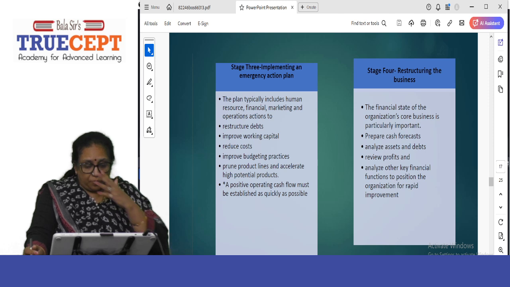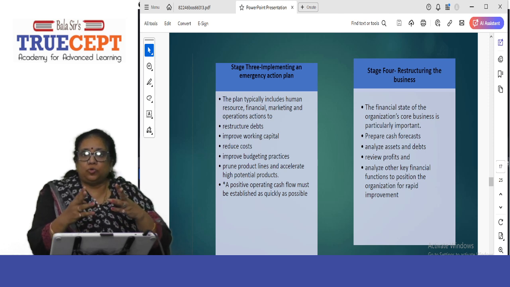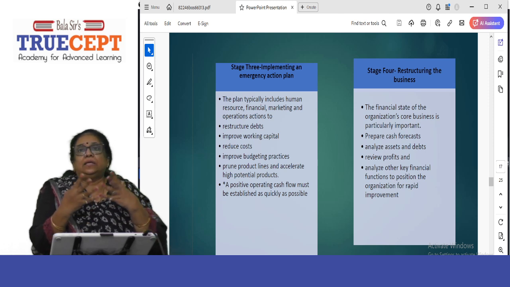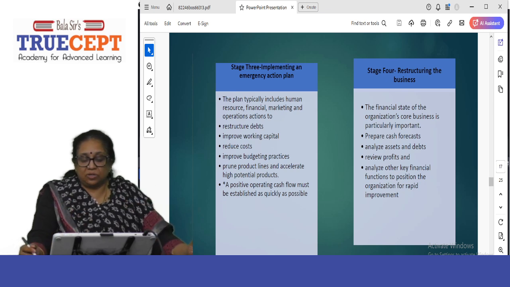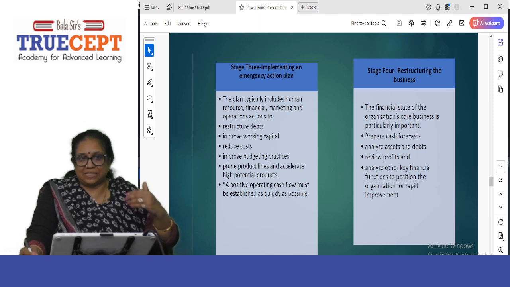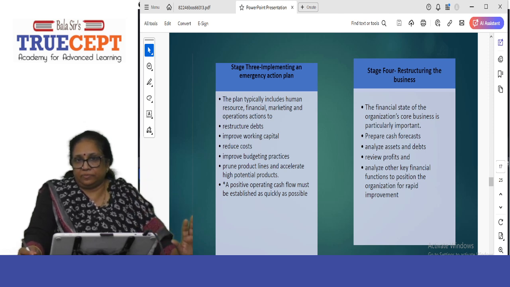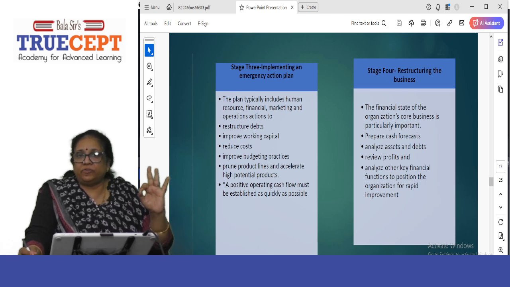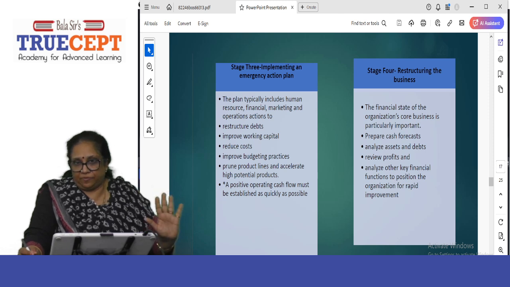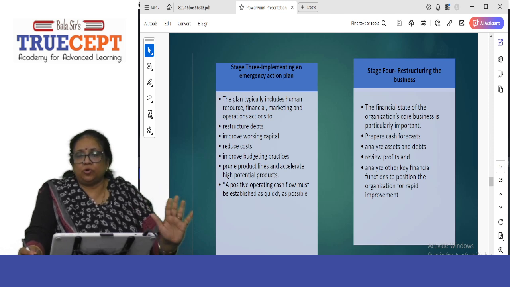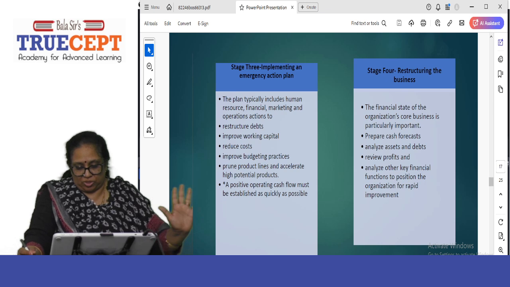When I say prune the product lines, you have to cut off all those products which are really not making any profits and accelerate the high potential products. What is selling, produce more. What is not selling, cut off. It's like the lizard cutting off its tail to save its life. The same thing, what you call now as a turnaround strategy.